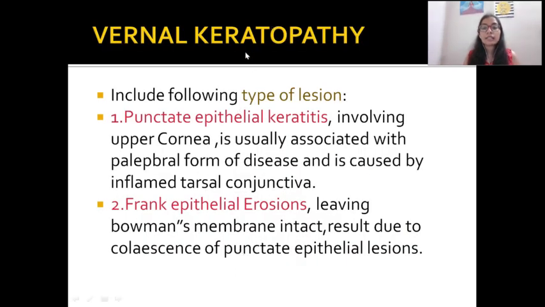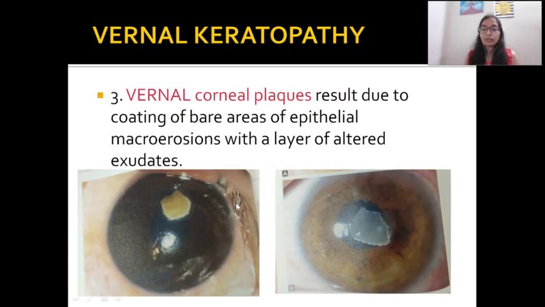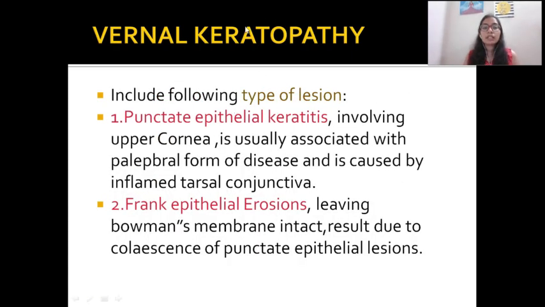What are the signs in the case of the cornea? We will see. Type of lesion: punctate epithelial keratitis, frank epithelial erosions, and vernal corneal plaques. In vernal keratopathy, punctate epithelial keratitis involves the upper cornea and is usually associated with the palpebral form of disease caused by inflamed tarsal conjunctiva. That is, in the upper cornea there would be inflammation of the epithelial layer. We have seen what the signs are in the conjunctiva in vernal keratoconjunctivitis. It means conjunctiva and cornea both are involved.